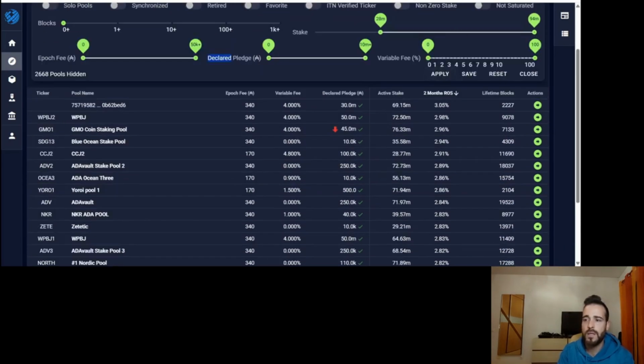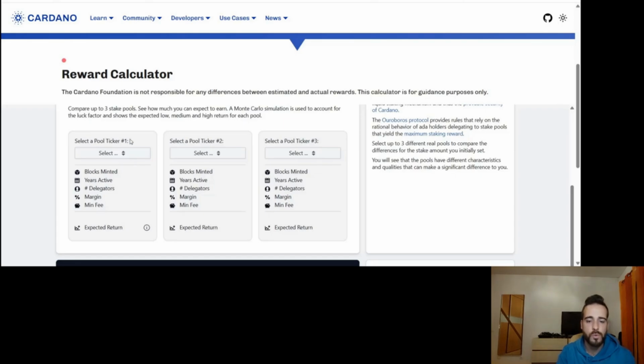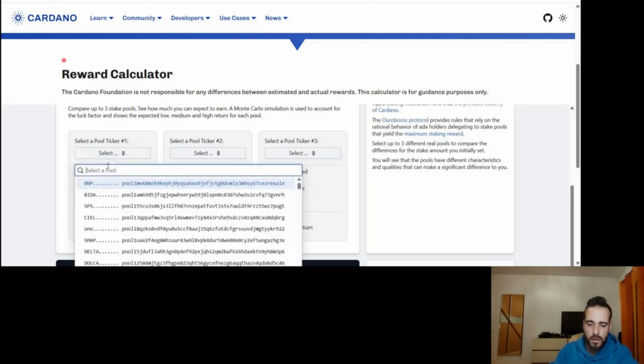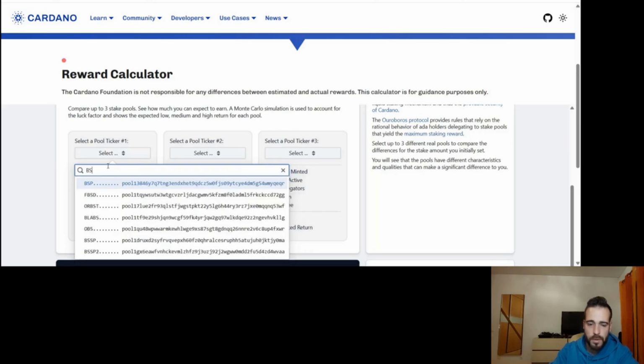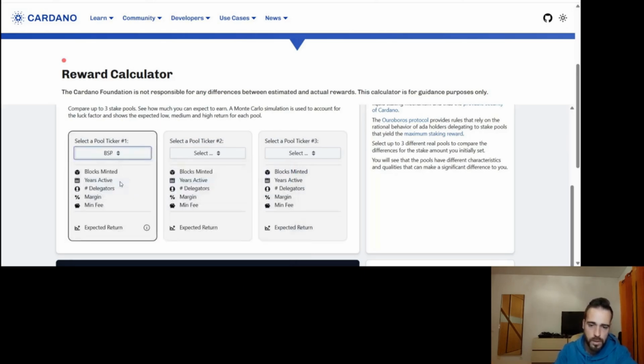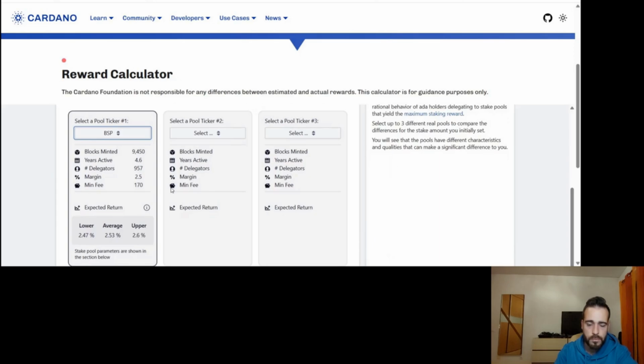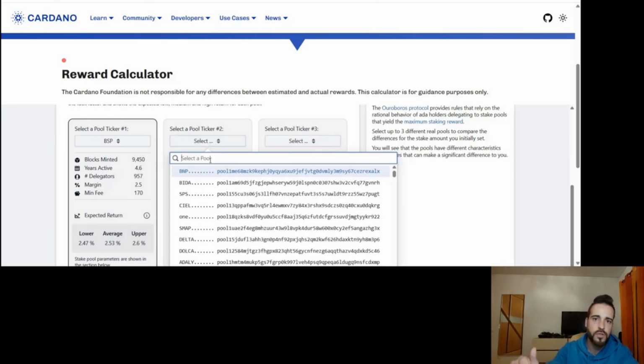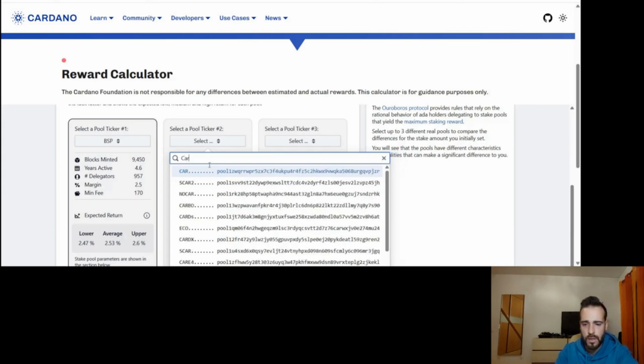But yeah, basically you can find the pools and you can find what you want to compare, and then you come here and you put the ticker. And I'll make an example. Let's see your BSP pool. For example, this is a good pool, one of the pools I use, a pool also from a friend contributing a lot into the Cardano ecosystem, which is Leandros. But we also have, for example, Cardanians. Let's see if we can get their pool.